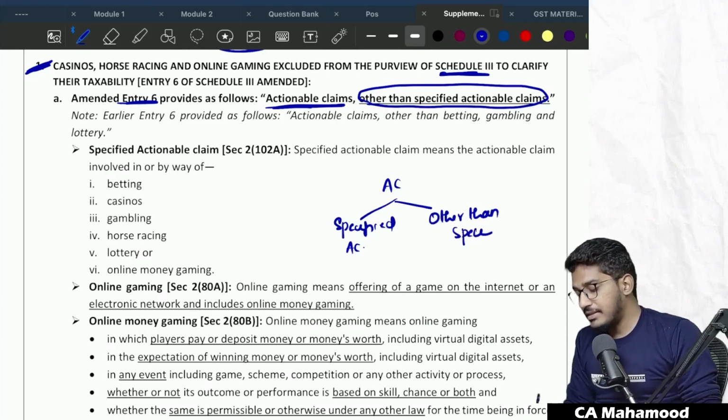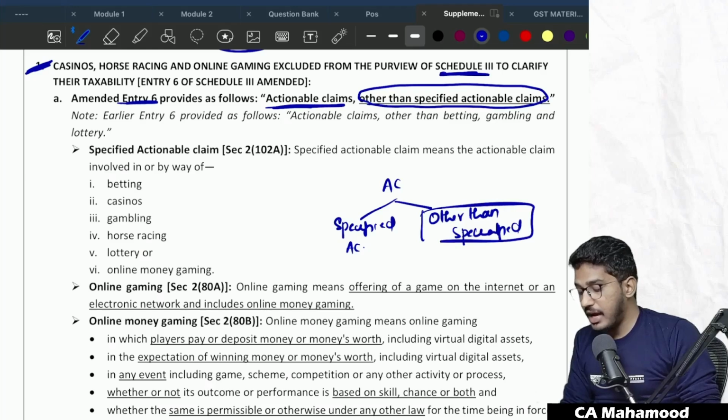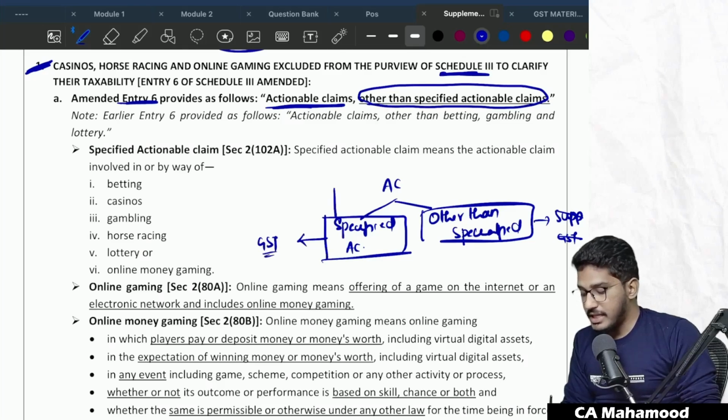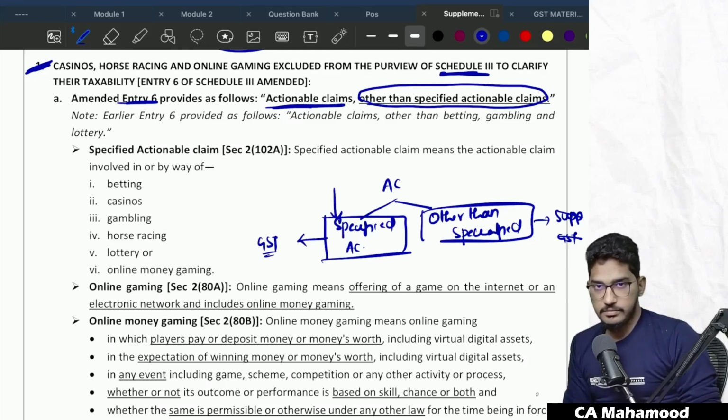Whatever is other than specified actionable claims is not treated as supply. It is outside of the purview of GST. Whatever specified actionable claims are there will come under the GST purview.